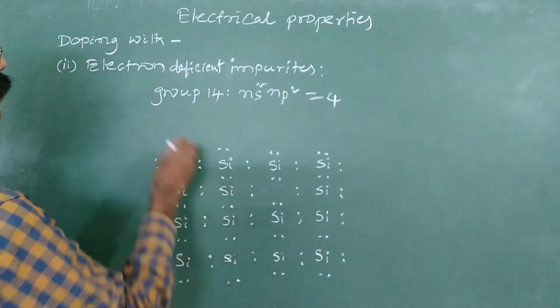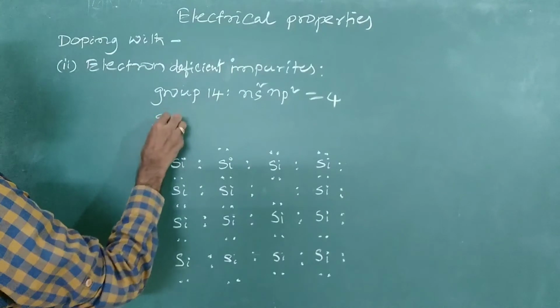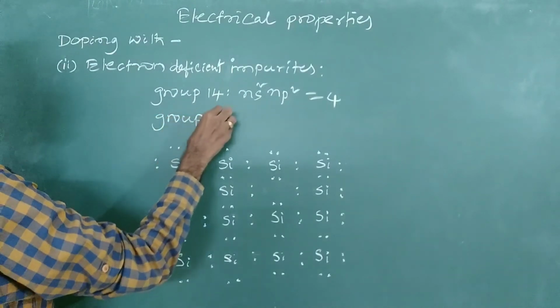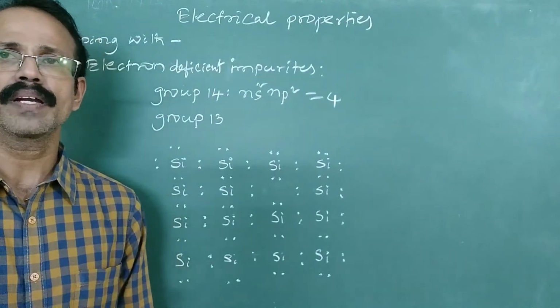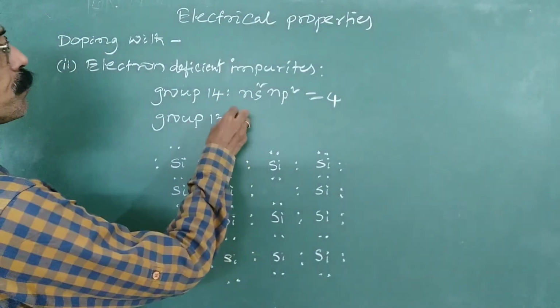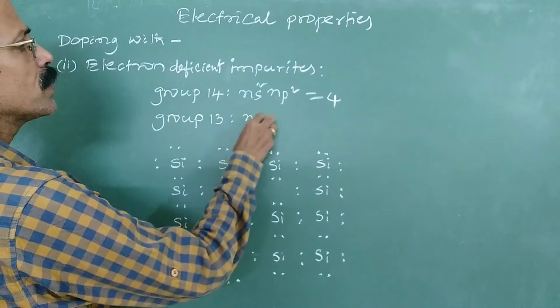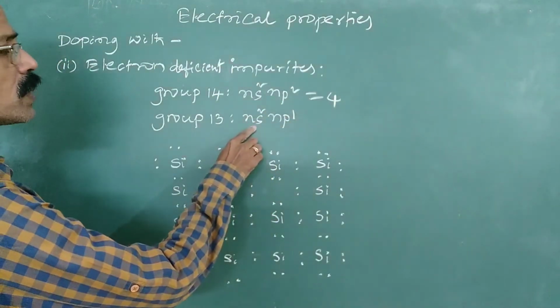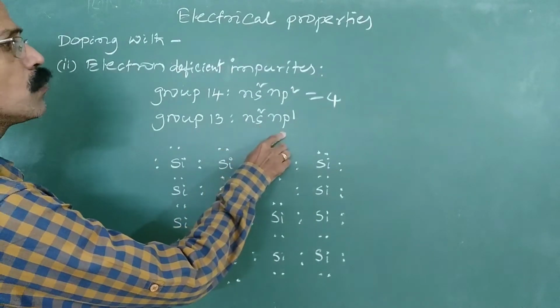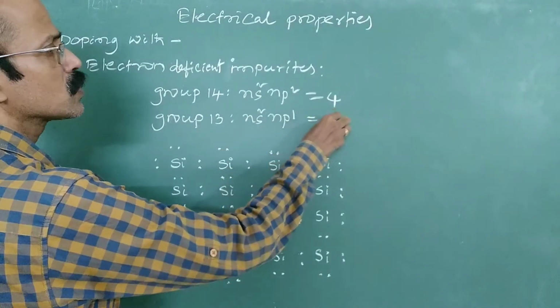So I'll take a group 13 element. Group 13 elements have fewer electrons. What is the electronic configuration? The electronic configuration is ns2 np1. Outermost s orbital contains 2 electrons and p orbital 1 electron. So in total 3 electrons are there.